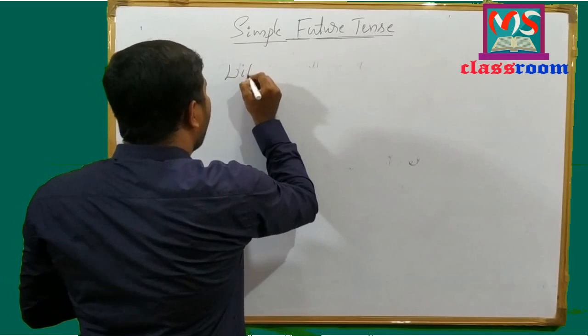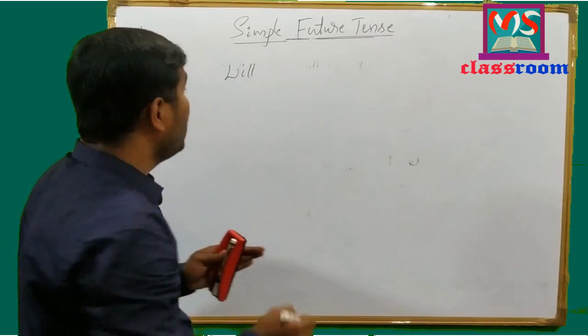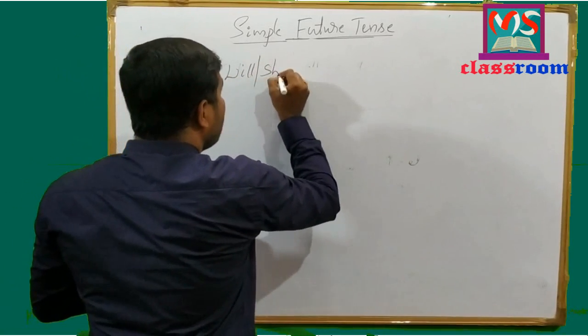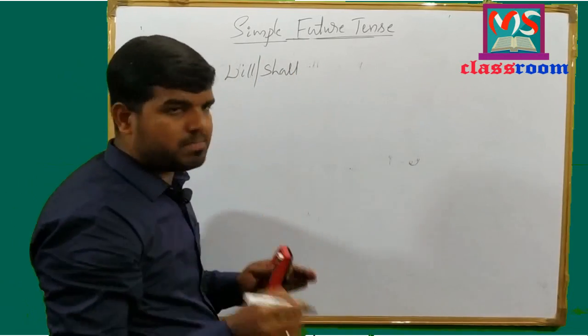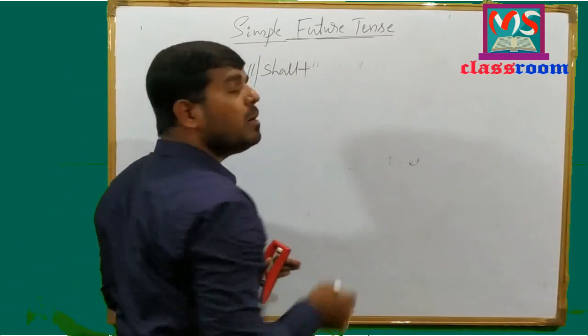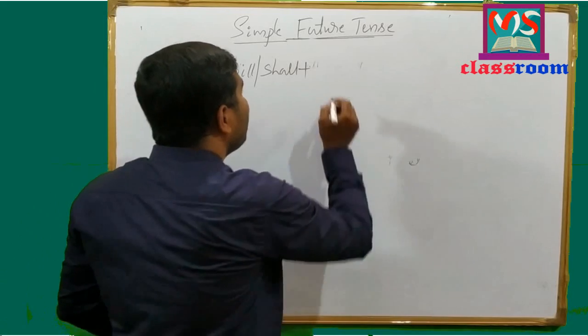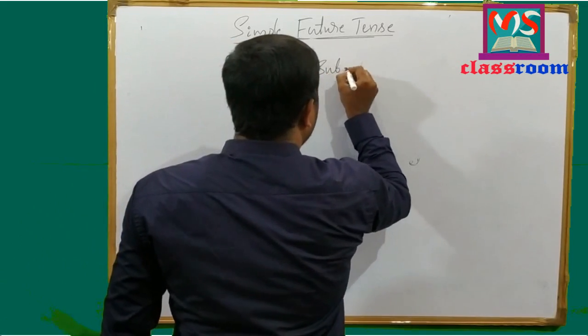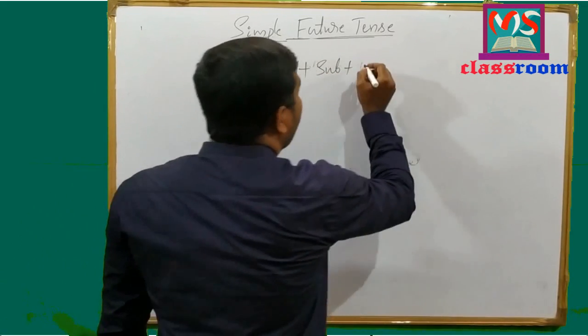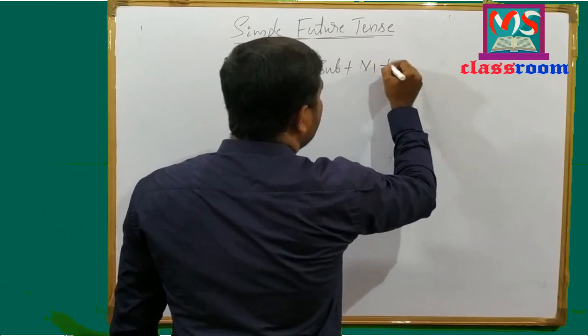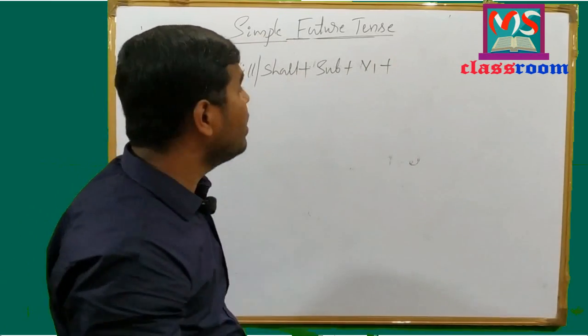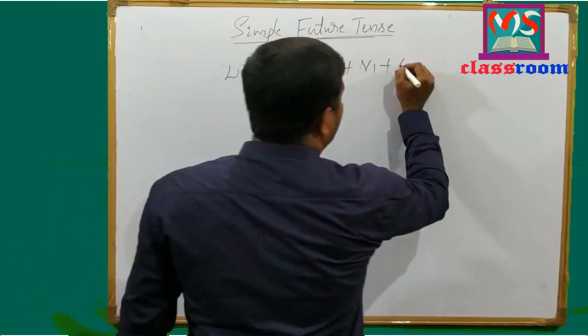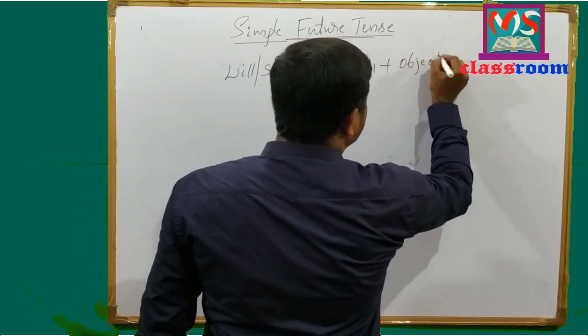We write modal auxiliaries, they are will or shall, before the subject, and after the modal auxiliary we write the subject, and after that we write the present form of verb, that is the verb in V1 form, and we write the object.